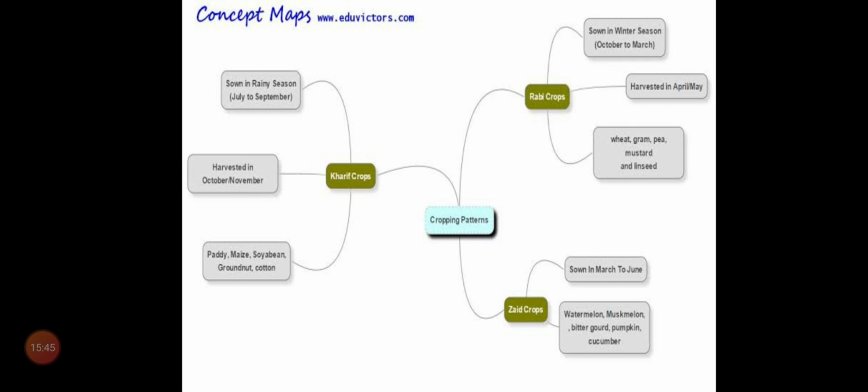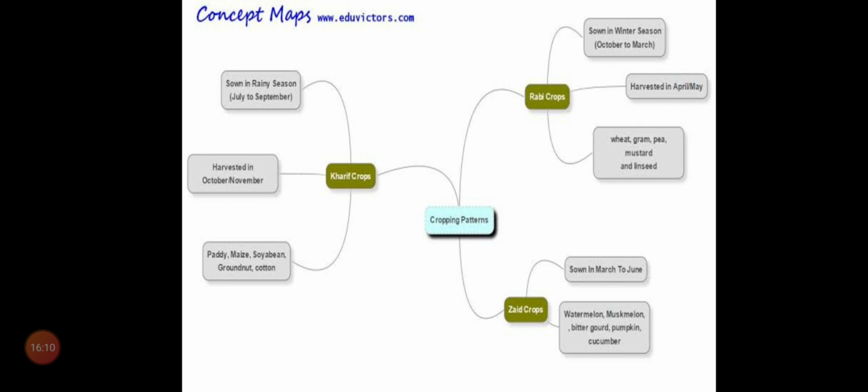Okay children, why are some plants grown in the rainy season, why are some plants grown only in the winter season, why are some plants grown in the summer season? You know the answer.